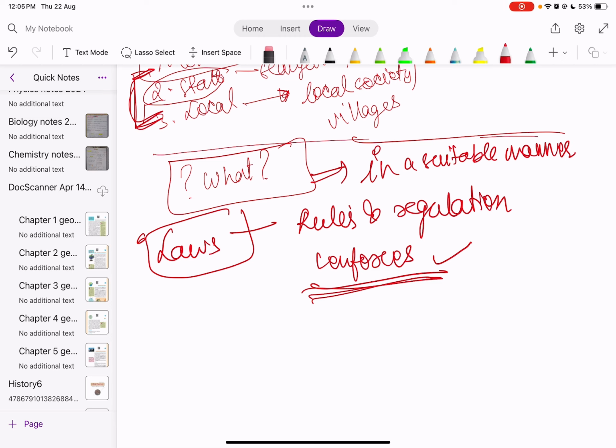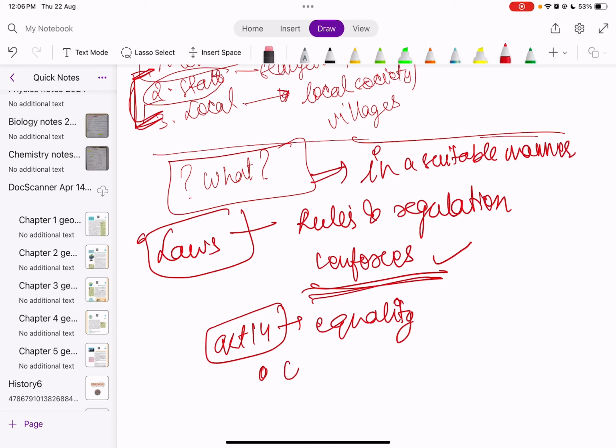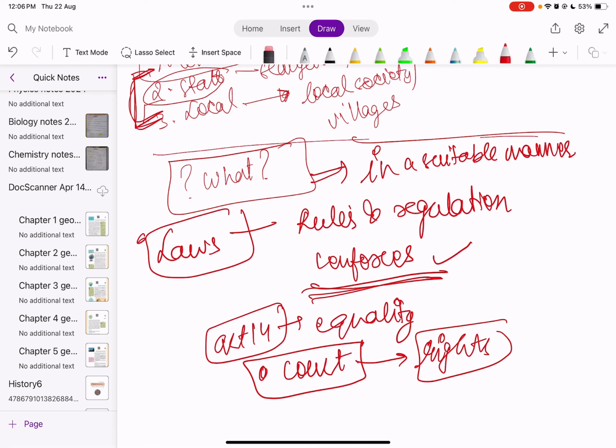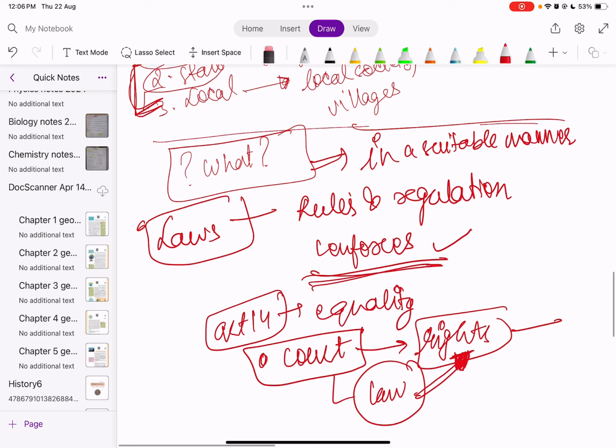Secondly, as we already talked about in the previous lecture about Article 14, which talks about equality, suppose there's somebody who thinks that he or she has not been hired for a job because of his caste, or the different stereotypes. He has all the rights to go to the court and ask the government for his rights, and that's the law of the nation that will make sure that he has his rights and nothing is wrong with him.